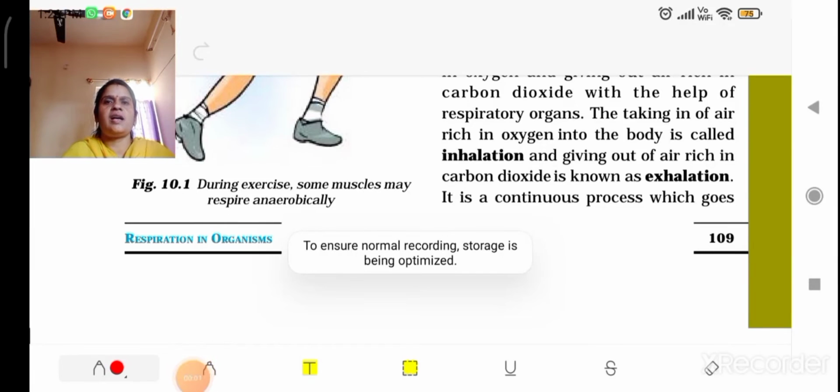To the class. As in the previous classes, we were studying respiration. Today we will discuss one more important part of the respiration process, through which we take in oxygen and release out carbon dioxide, which is the waste product of respiration. The process by which we take in oxygen is known as inhalation.